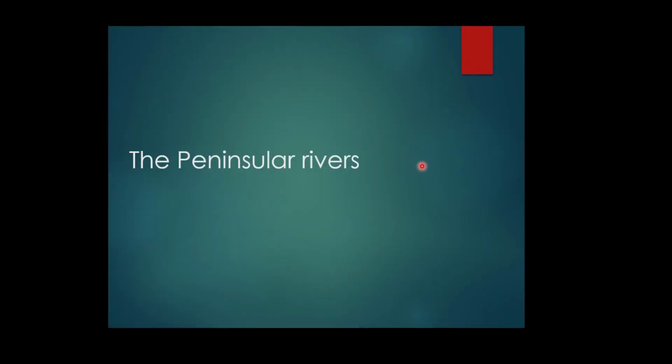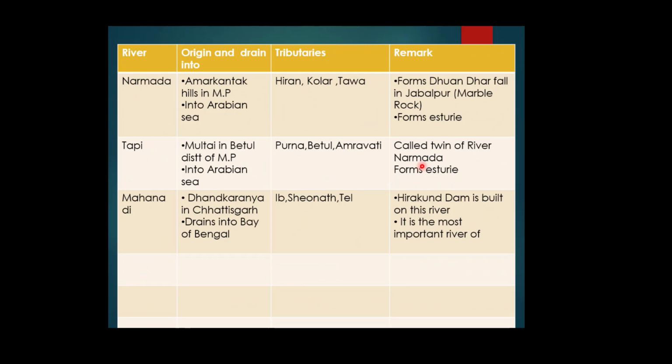Now you see we are coming to the peninsular part of India, and I will discuss the peninsular rivers here. The main water divide in peninsular India is formed by the Western Ghats, which run from north to south close to the western coast of India. Most of the major rivers of the peninsula, such as Mahanadi, Godavari, Krishna and Kaveri, flow eastward, draining into the Bay of Bengal.